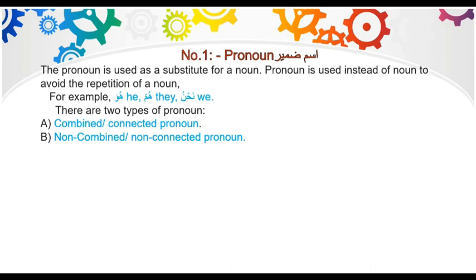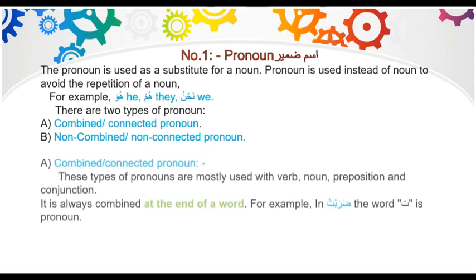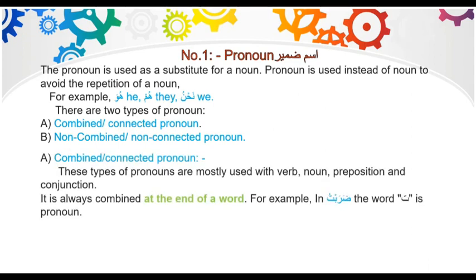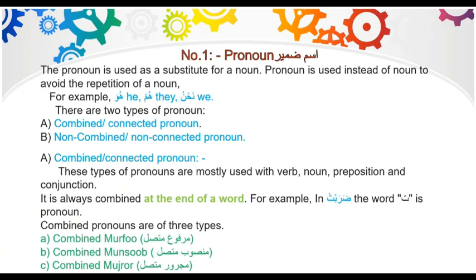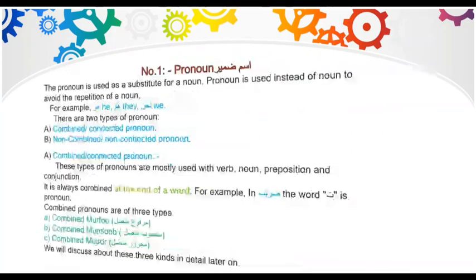There are 2 types of pronoun in Arabic: combined or connected pronoun and non-combined or non-connected pronouns. Number 1 is the combined pronouns. These types of pronouns are mostly used with verb, noun, preposition, and conjunction. It is always combined at the end of a word. For example, in darabtu, the word tu is pronoun. Combined pronouns are of 3 types: combined marfu', marfu' muttasil; combined mansub, mansub muttasil; and combined majroor, majroor muttasil. We will discuss about these later.